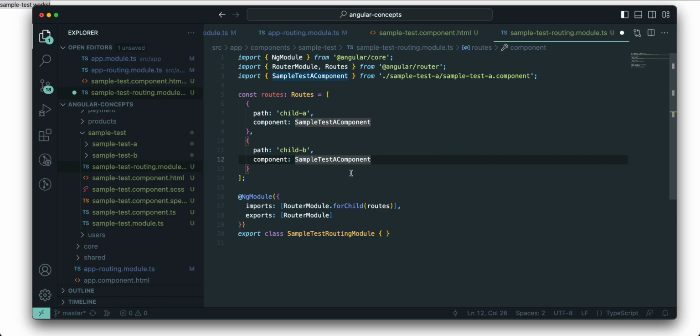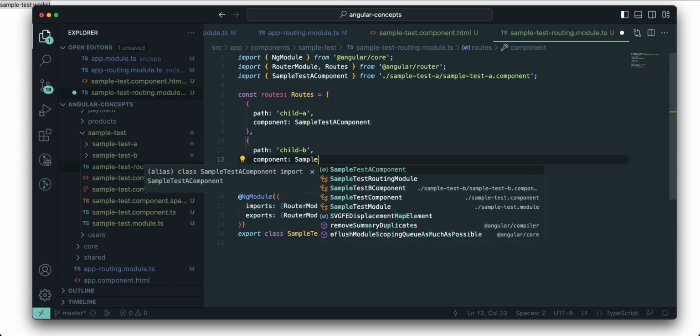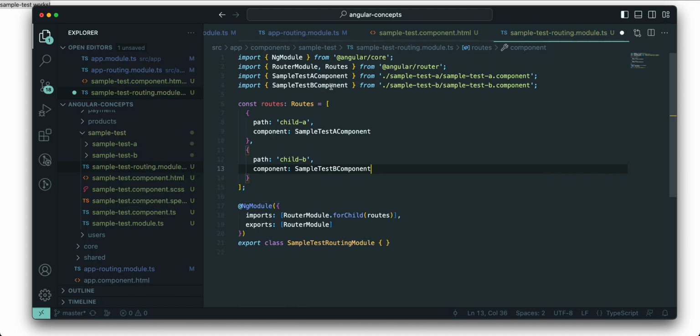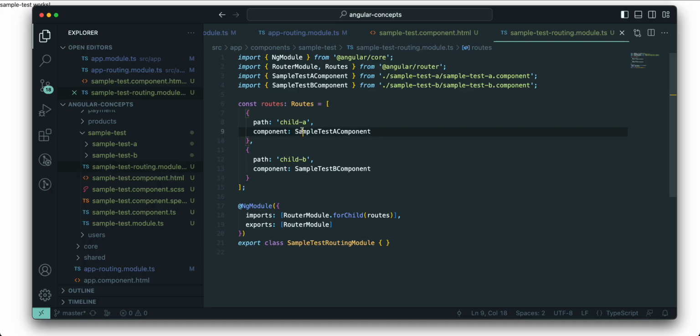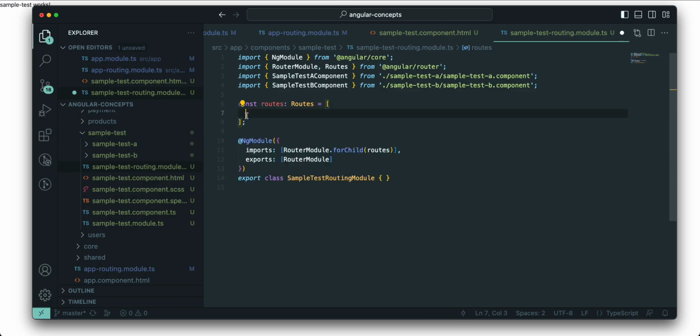Here I can simply do sample test. If I select this one, the import is done automatically, and this child is also created. If I go to the browser at sample test slash child dash A, I have to do one thing: import my sample test component as well.